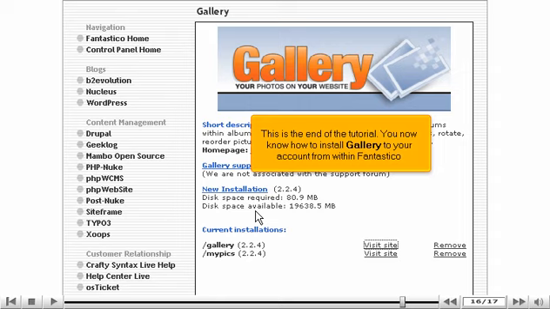This is the end of the tutorial. You now know how to install Gallery into your account from within Fantastico.